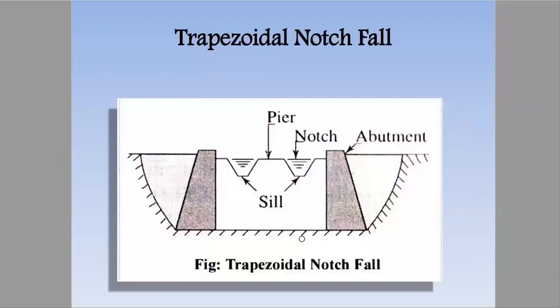In this diagram you can clearly see the trapezoidal notches, this is the pier, and these are abutments. The first and the last piers are the abutments.